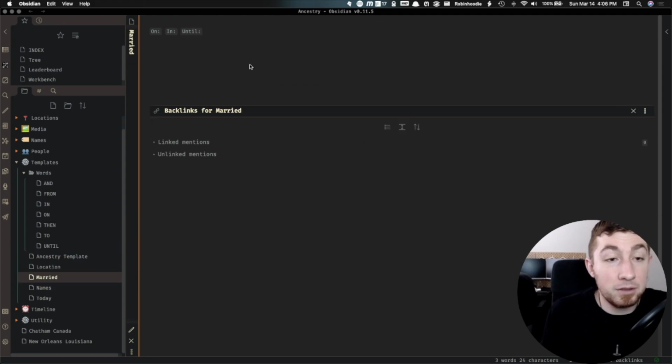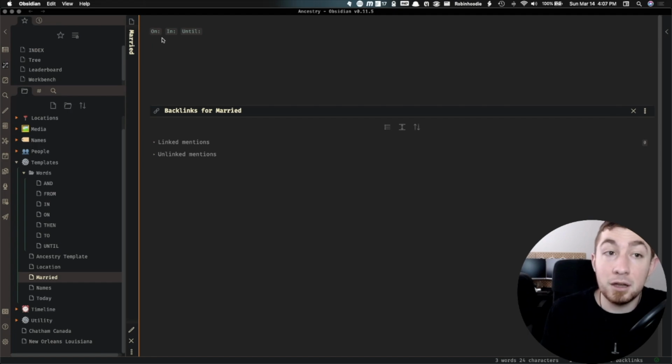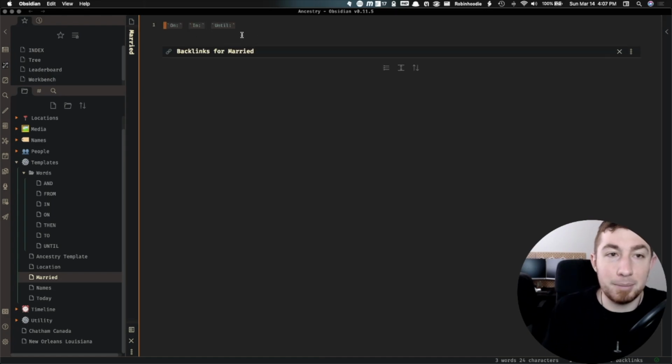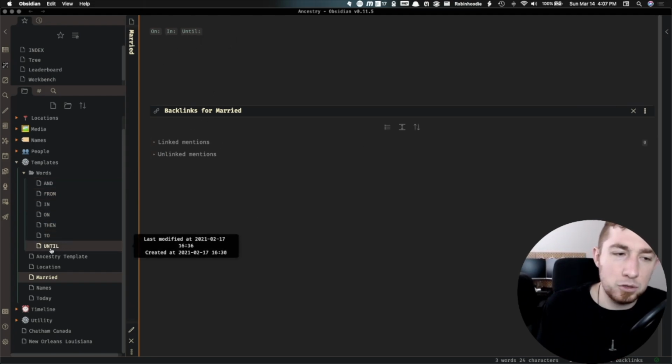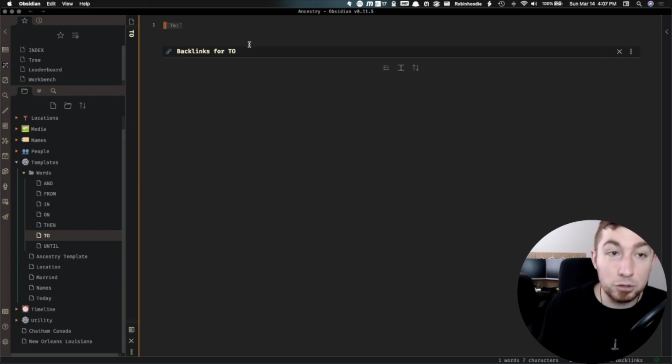But I actually have some entries like this where I need to insert multiple items, such as they married somebody on such a date in what location, and then until when, if they got divorced or died. I can easily insert this because it's a lot to type out every single time. One thing I'm doing constantly is inserting these different pieces of text: and, from, in, on, them, to, until. They're pieces of formatted text, including spacing, so I can just continue to type as I'm going.